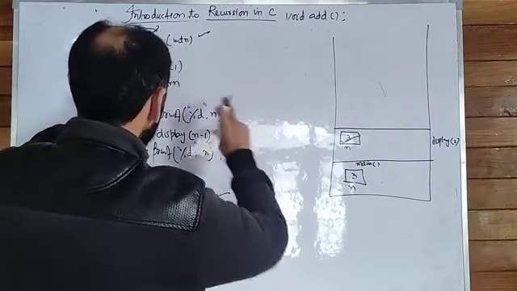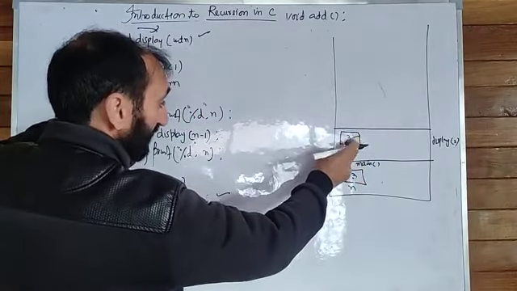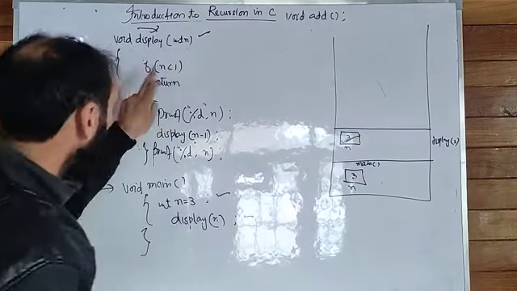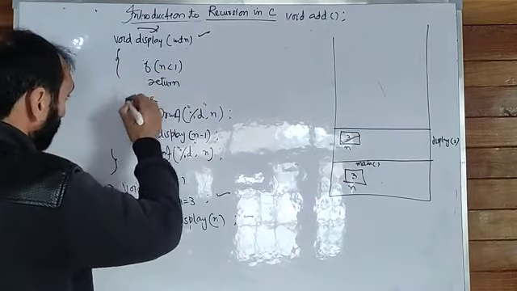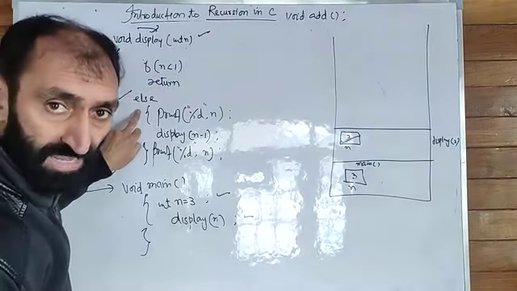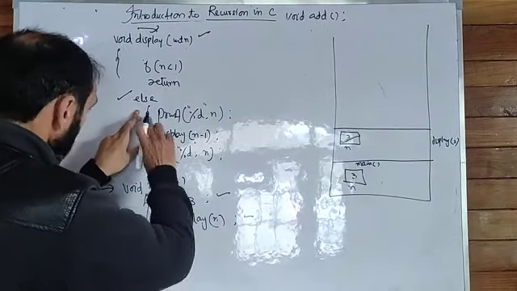The value of n is 3. 3 is greater than 1. So this condition is false, and control will go to the else part.